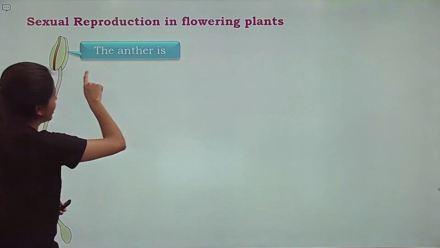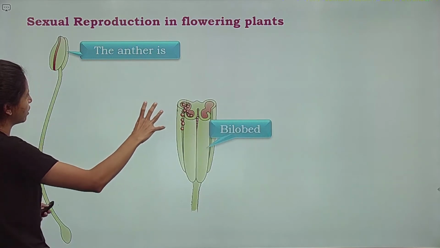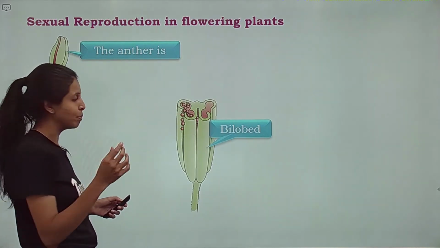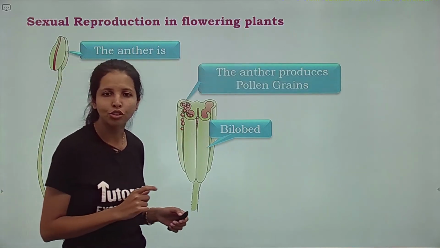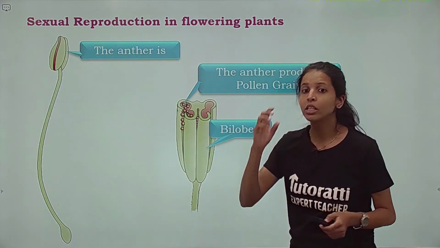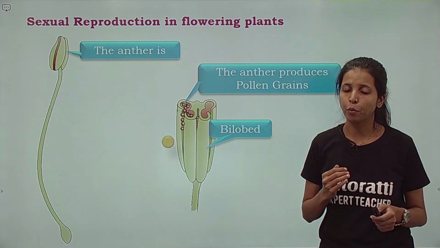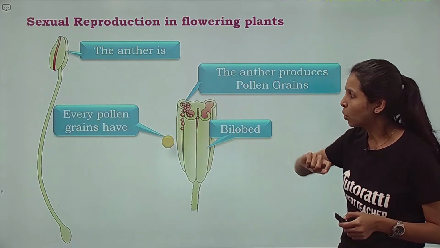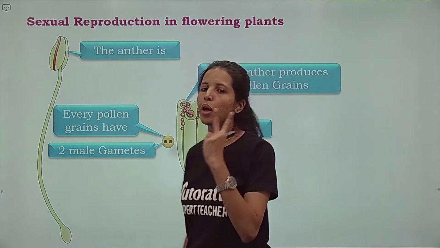Now kids, anther को अगर आप एकदम zoom या एकदम magnified structure आप देखते हो तो you will see that it is bilobed. 2 lobes है, इसके लिए उसको bilobe structure भी बोलते हैं. The anther is going to produce pollen grains. I told you, anther के अंदर होते हैं pollen grains. Each pollen grain or every pollen grain is going to have 2 male gametes.